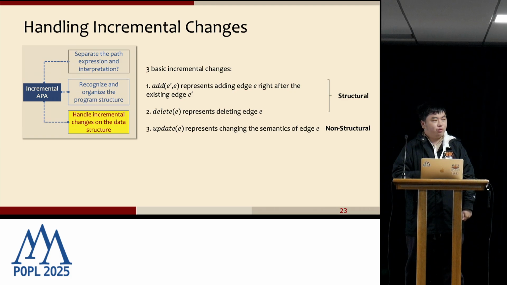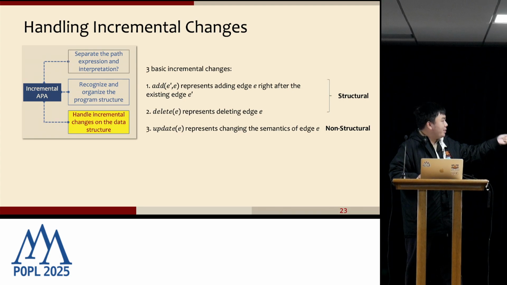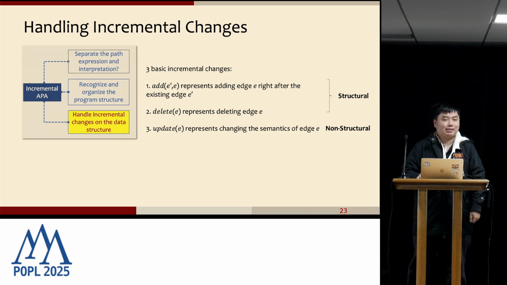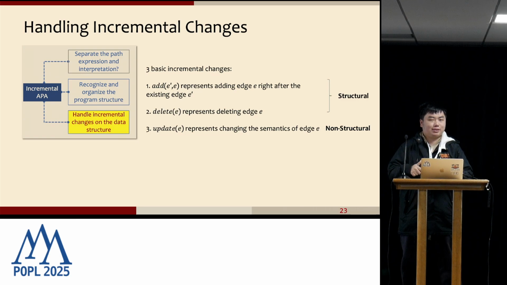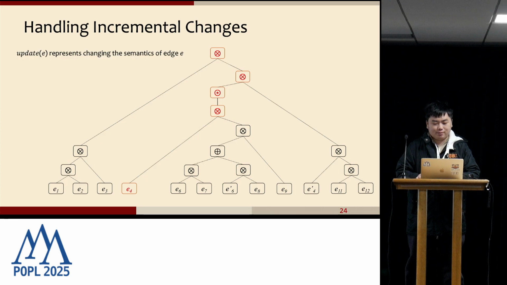To solve this, we need to first identify these changes. We categorize them into 3 basic categories. At the basic block level, we can view them as add a basic block, delete a basic block, and update a basic block. We notice that add and delete are structural changes, meaning that by doing so, the control flow graph structure will be changed. And the update one will only influence semantics, not the program's control flow graph. So let's start from the easiest one, the semantic changes.